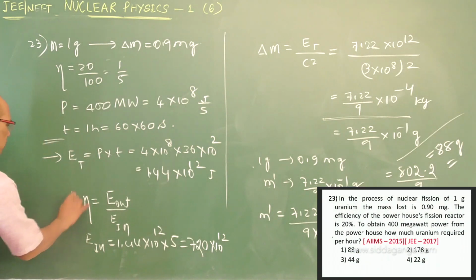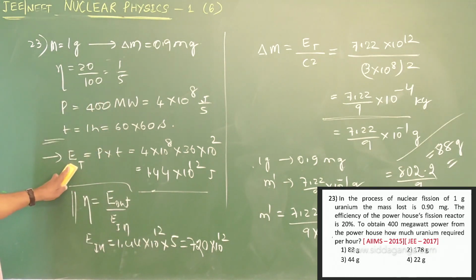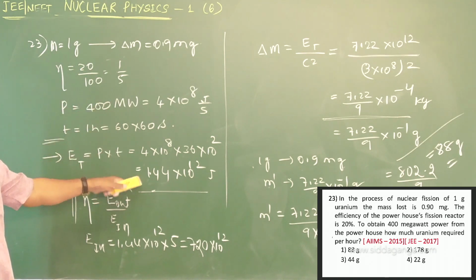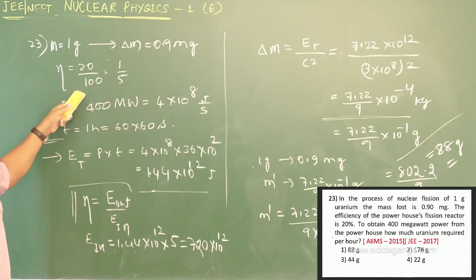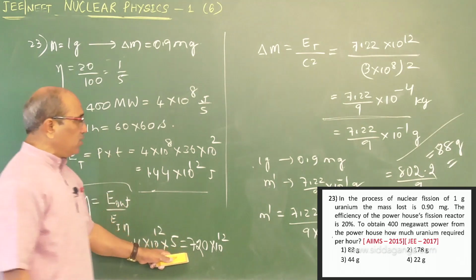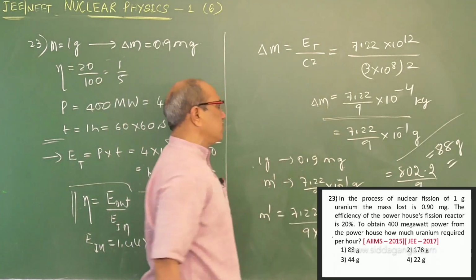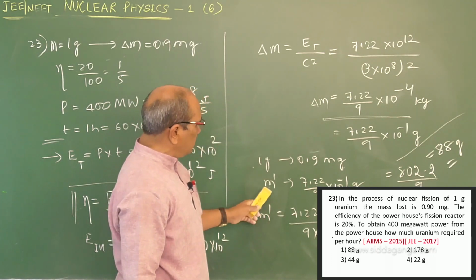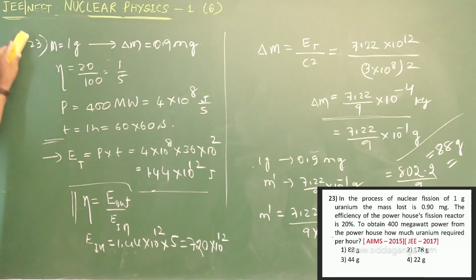What I did here: efficiency we had not taken earlier, so assume that completely. First get the total energy required. Output is 400 megawatts, and in 1 hour this much energy is released. But that is the output energy. Efficiency only 20% means output is 1/5 of the input energy. Therefore, input energy is 5 times the output energy, that is equal to 7.20. So you have to find delta M, and we got the delta M value. Out of 1 gram, only 0.9 milligram is actually converted, so the mass required is 88 gram. Answer appears. Coming to the next one.